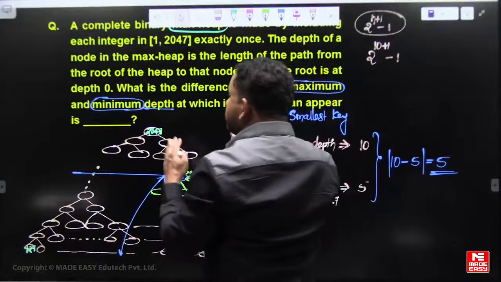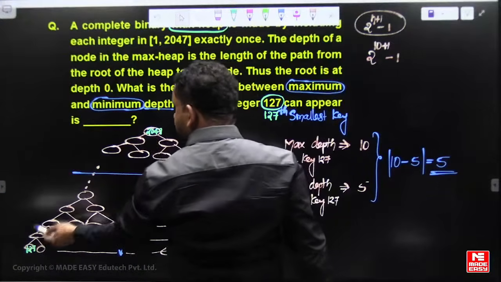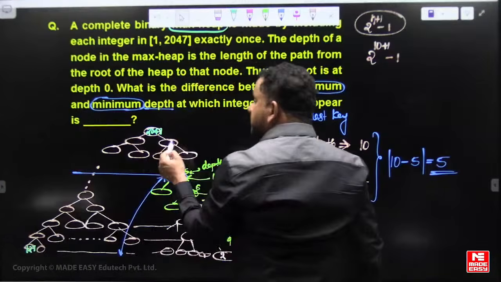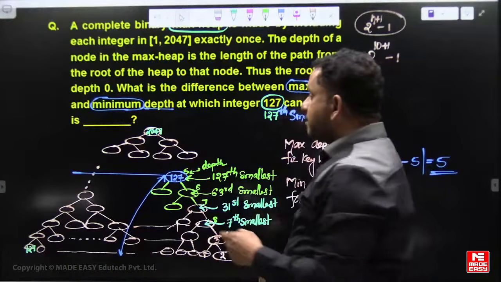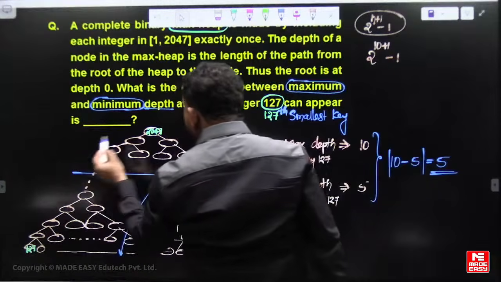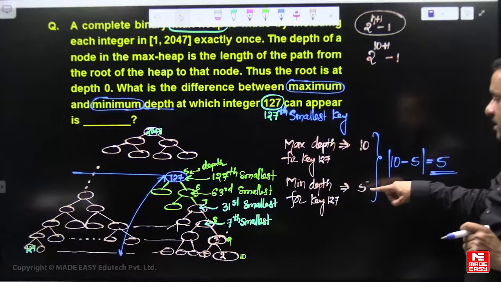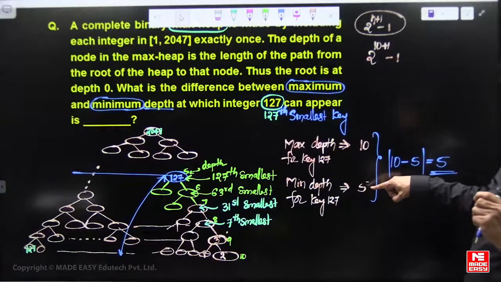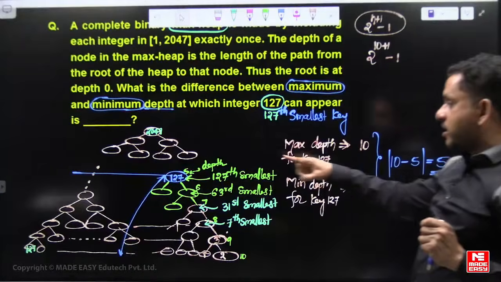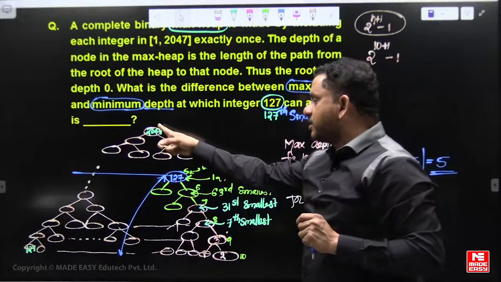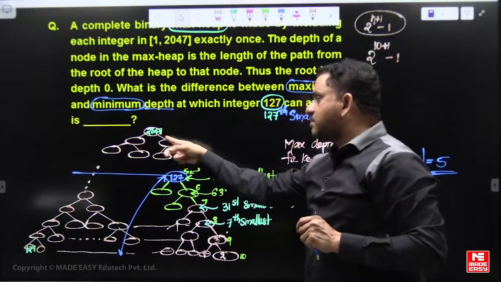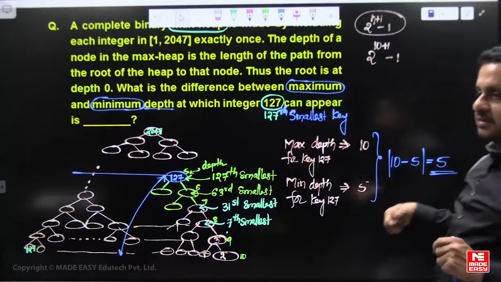So the maximum depth goes to the last level, and the minimum depth becomes the second level. That means the maximum depth is 10, and the minimum depth is 1 at the second level, so 10 minus 1 becomes 9.